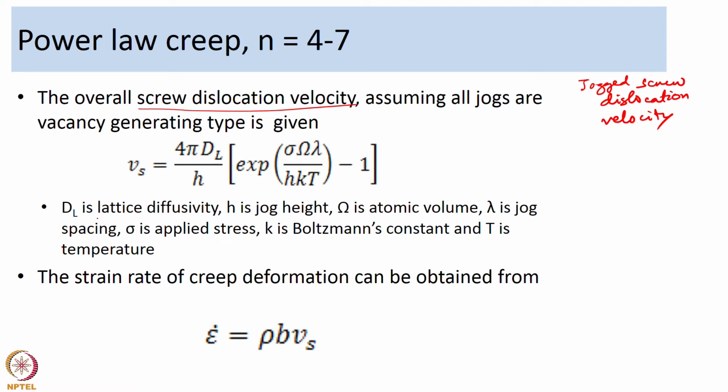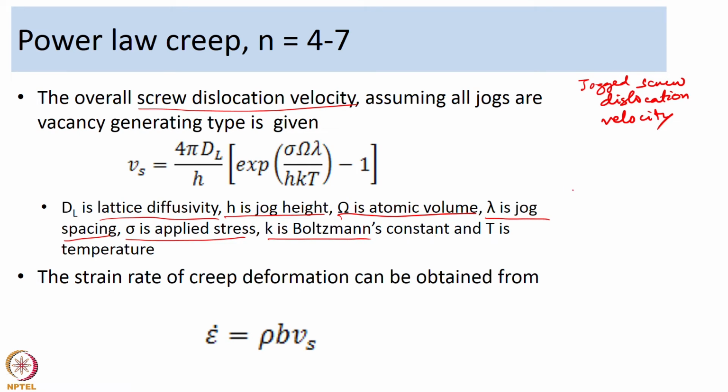So, here D_l is the lattice diffusivity, h is the jog height, omega is the atomic volume, lambda is the jog spacing, and sigma is the applied stress, k is Boltzmann's constant, T is temperature.